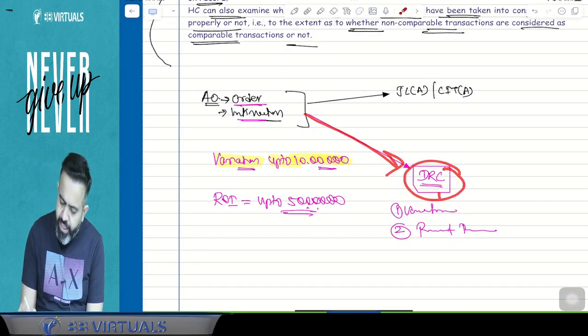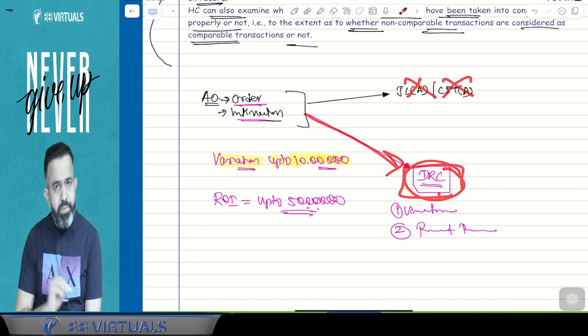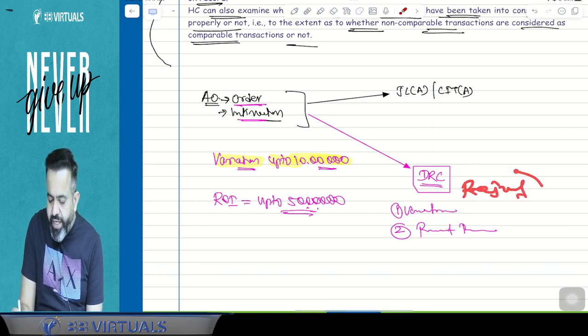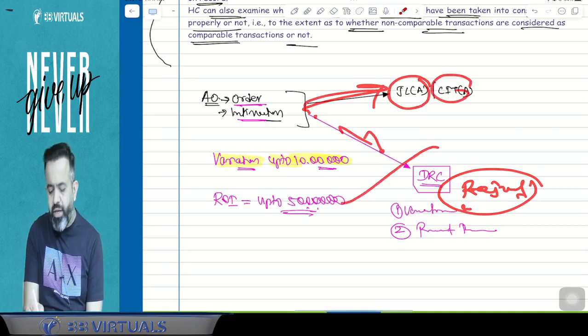So guys, if you file the application to DRC, then obviously you will not file the application to JC or CIT appeal. Now suppose DRC rejected your application. So when DRC rejected your application, then you will file the appeal to either JC appeal or CIT appeal, because DRC is not allowing you.